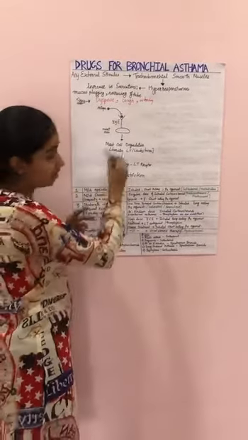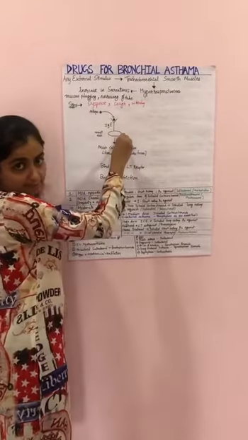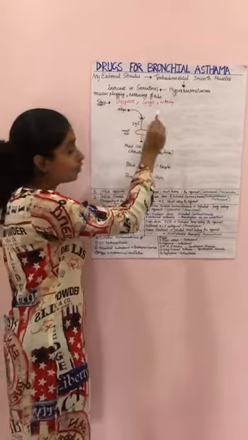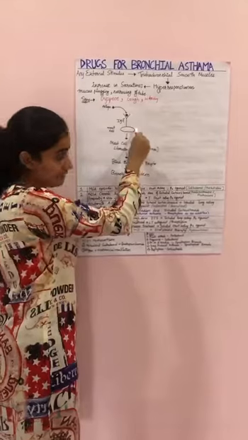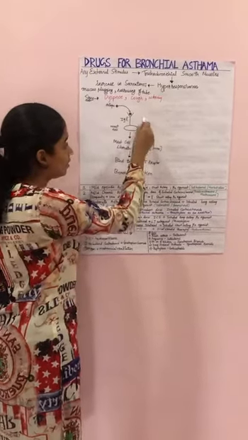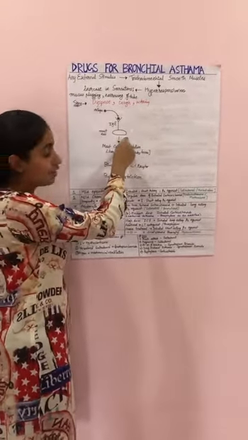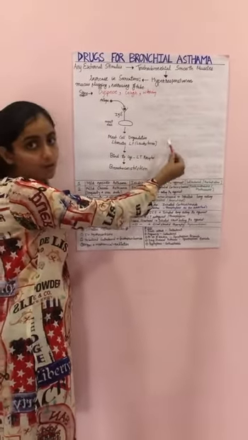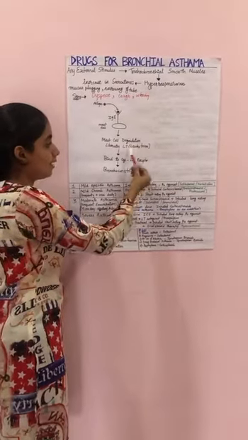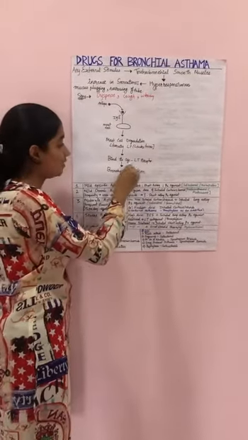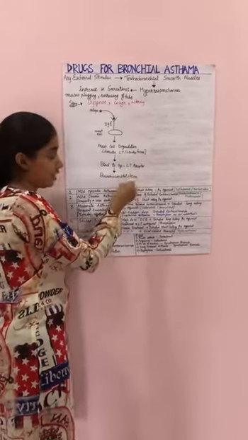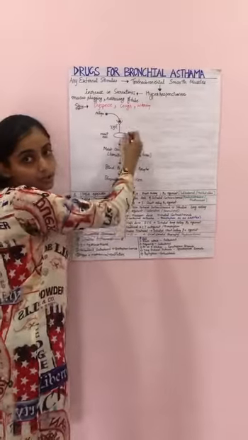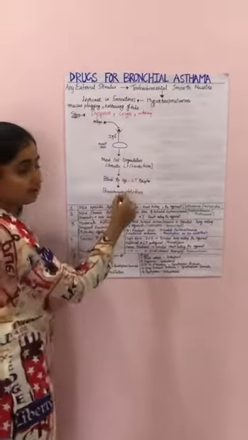Whenever there is an antigen, the antigen acts on the mast cell's antibody. The antibody is of IgE type, forming an antigen-antibody complex. This antigen-antibody complex causes mast cell degradation and liberates leukotrienes. These leukotrienes are mediators of bronchial asthma. The leukotrienes bind to the leukotriene receptors and thus cause bronchoconstriction. Now I will explain in a stepwise manner the drugs used to treat bronchial asthma at each of these steps.